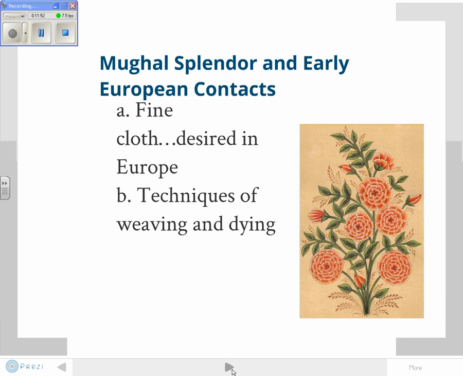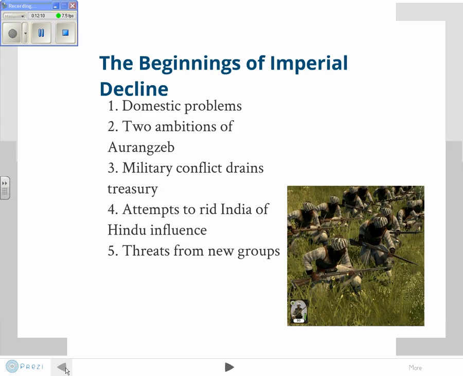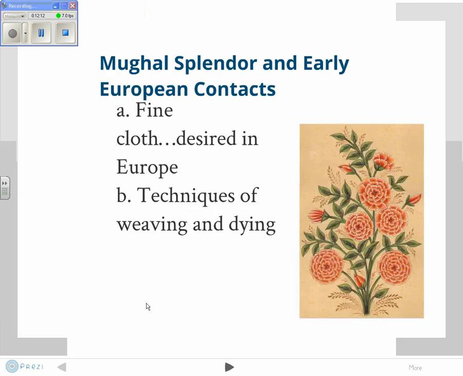All right, what was their export? Their export was fine cloth. It was much desired in Europe. They had brilliant techniques for weaving and dyeing of cloth. You'll see right here, this is a piece of Mughal clothing. I hope, nope, it would not permit me to put in the picture. I worked and worked, but it wouldn't let me put the picture in of some Mughal clothing. It's absolutely beautiful.